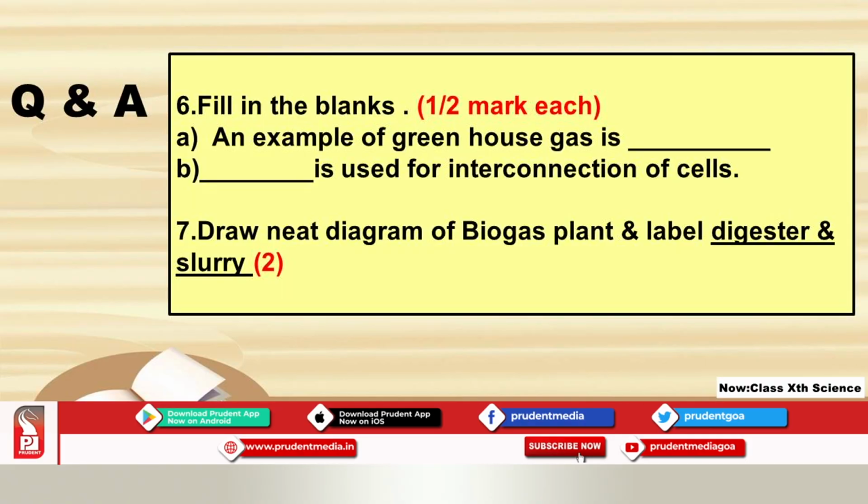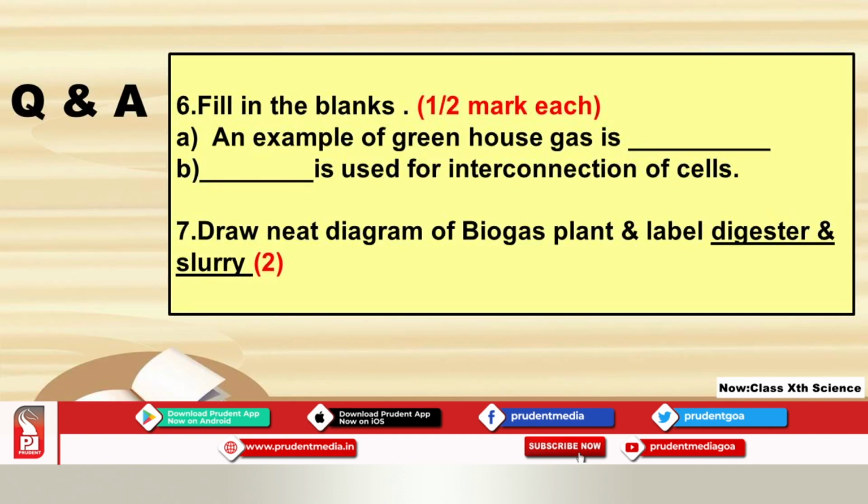And one of the very important diagrams from this lesson is the biogas plant. So a question can be asked as: draw a neat diagram of a biogas plant and label the digester and slurry. This is just an example of the questions which are asked. It can be asked to label any part. So a diagram with correct labeling is a must, which carries 2 marks.